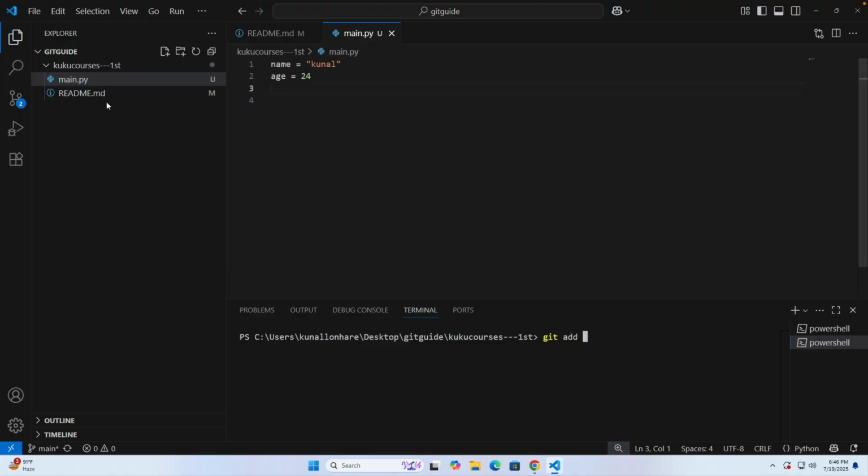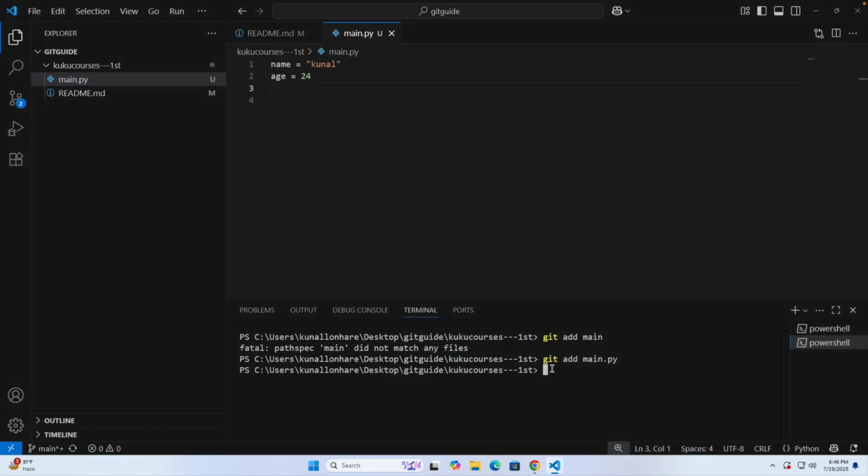For example, I want to add this main file. So I will write the file name and click enter. Sorry, git add main.py file, right? And after you do this, write git status again and click enter.